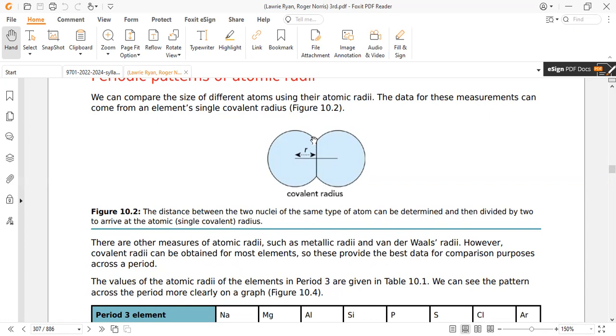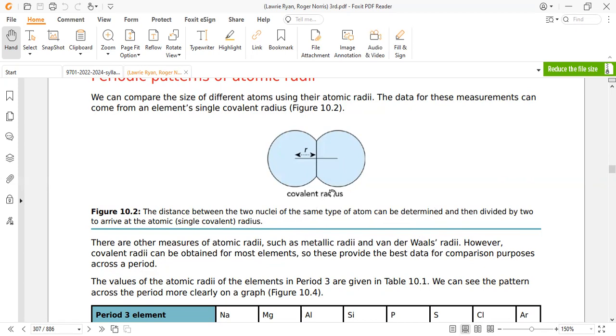This is the more common definition of the atomic radius, called the covalent radius, because we consider atoms of the same type. When atoms of the same type come together, they can attach by a covalent bond as well as a metallic bond. So we can also define atomic radius as a metallic radius or van der Waals radius. Metallic radius is when the same type of atom is brought near each other by the force of metallic bonding, or by the van der Waals force, or by a covalent bond. So it is half of the distance between the nuclei of the same type. This is the basic definition of the atomic radii.